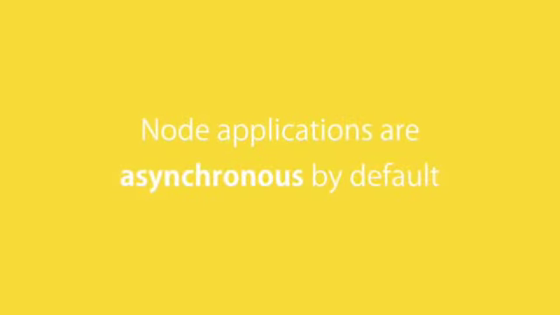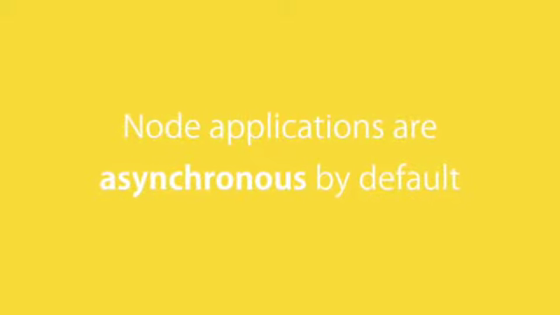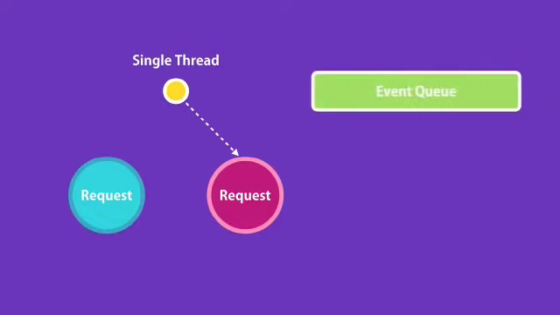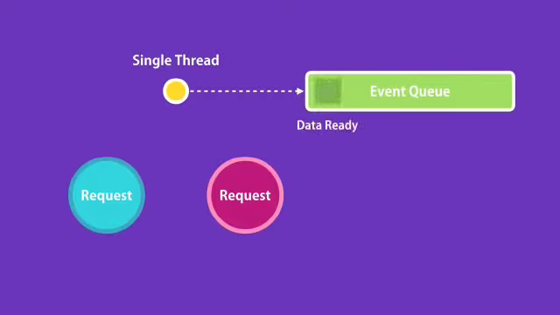In contrast, Node applications are asynchronous by default, so you don't have to do anything extra. In Node, we have a single thread to handle all requests. When a request arrives, that single thread is used to handle that request. If we need to query a database, our thread doesn't have to wait for the database to return the data. While the database is executing our query, that thread will be used to serve another client. When the database prepares the result, it puts a message in what we call an event queue. Node is continuously monitoring this queue in the background. When it finds an event in this queue, it will take it out and process it.